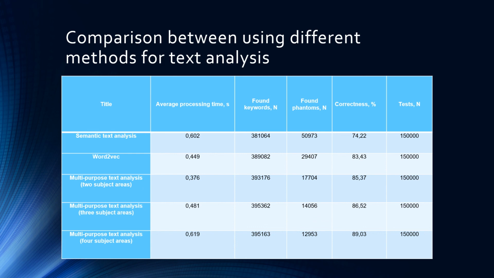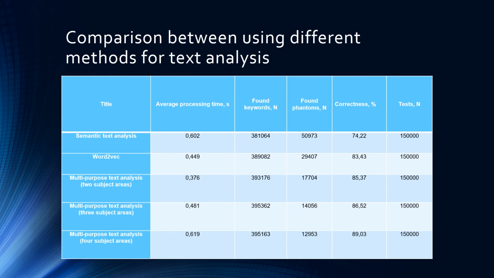As you see now, it's a comparison between different methods for text analysis, and using 4 subject areas is better than the others by correctness level, and also by found terms, which are presented in our article.